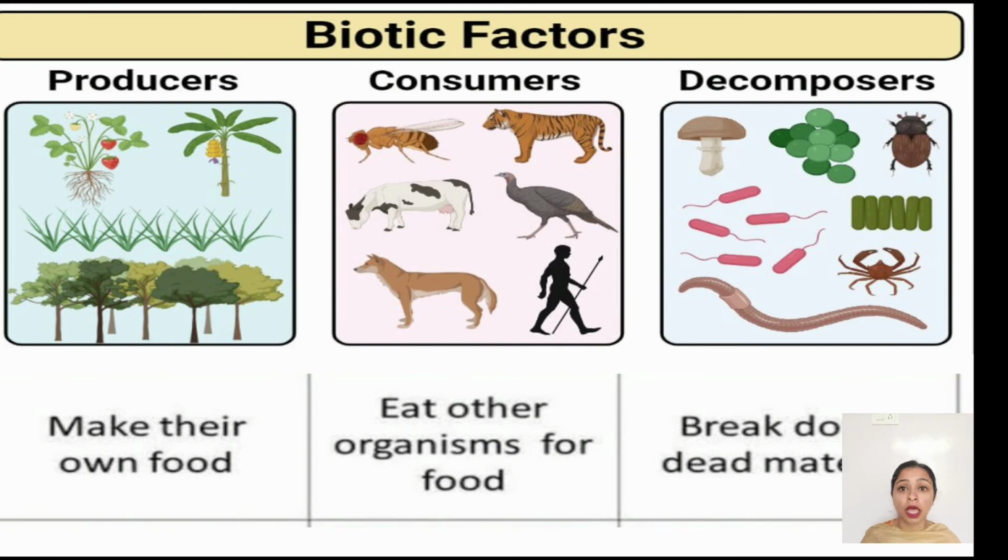Next comes the decomposers. They are one of the most important factors of biotic components. Your microorganisms, your bacteria come in this. And why are they called decomposers? Because they break down the dead parts. They feed on the dead decaying matter of plants and animals, and these decaying organisms release nutrients into the environment. Thus these microorganisms or decomposers help in the recycling of minerals or nutrients.